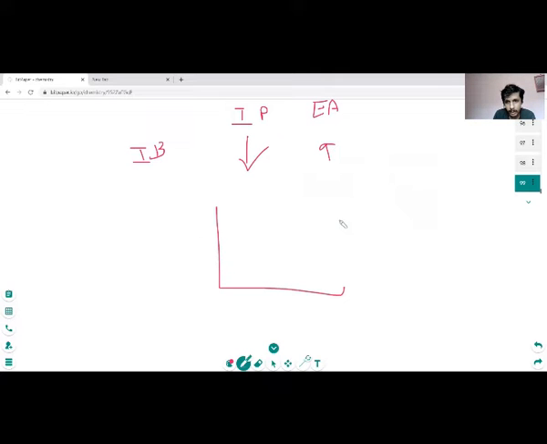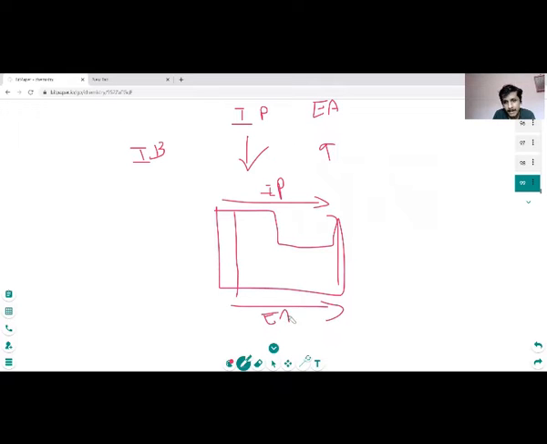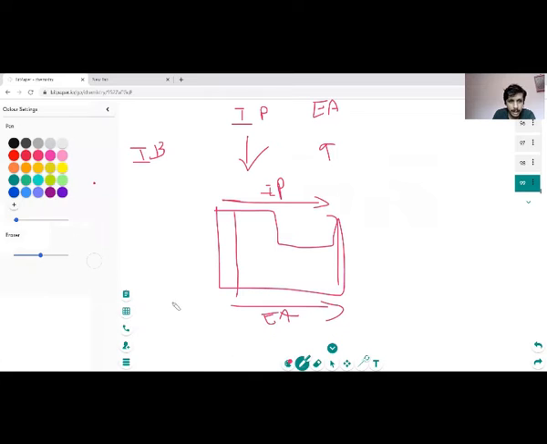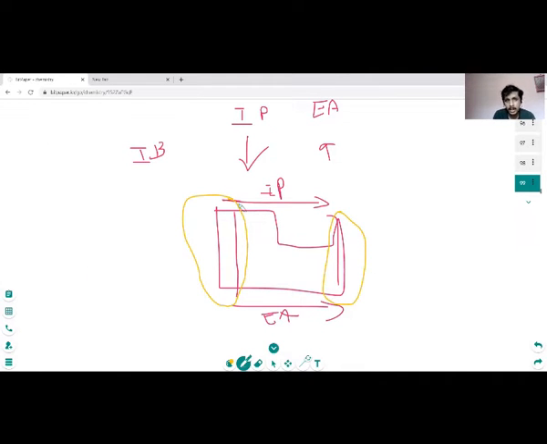See, let's see the periodic table. In the periodic table, ionization energy and electron affinity both increase from left to right. Let's take this as IP, ionization potential, and this as electron affinity. Both increase from left to right. As we can see in this chart, to form the ionic bond, ionization potential should be lower, which is this part, the left part. This part has the lower ionization potential and this part has a higher electron affinity. Hence, an ionic bond can be formed when one element belongs to this particular part.